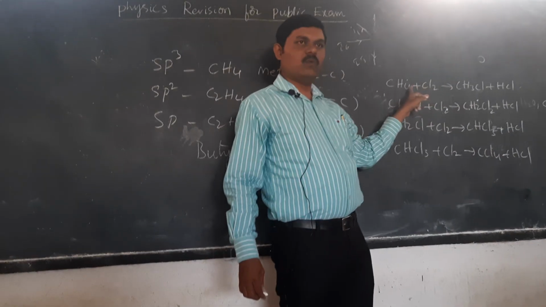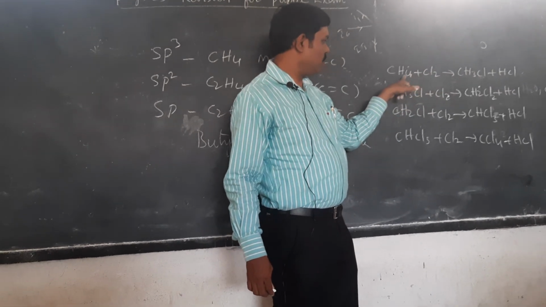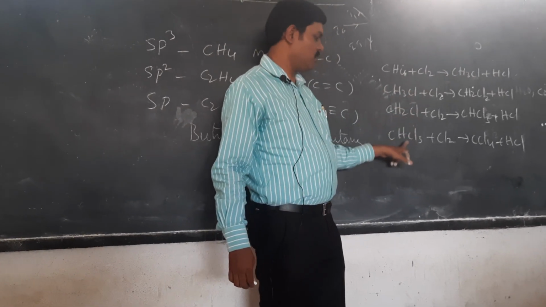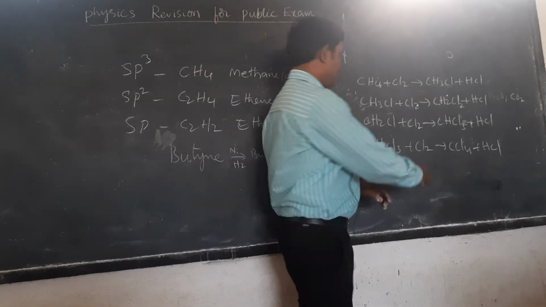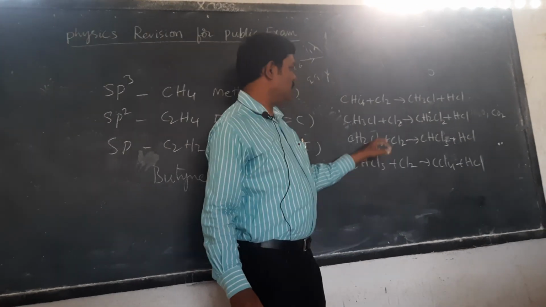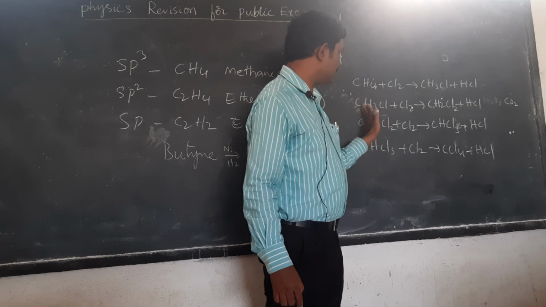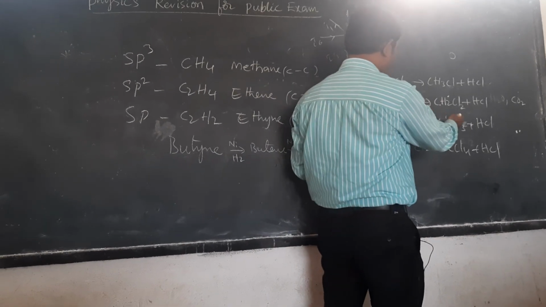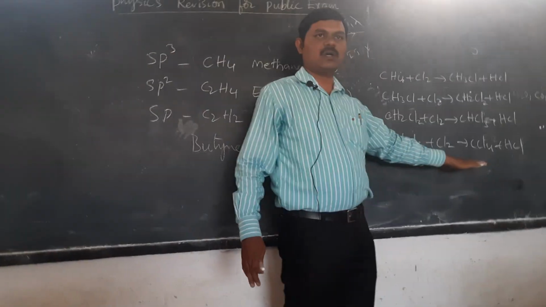Every time one hydrogen is replaced with chlorine. So see here, 4 hydrogens, 3 hydrogens, 2 hydrogens, 1 hydrogen, and chlorines are adding: CH3Cl, next CH2Cl2, next CHCl3, then CCl4, carbon tetrachloride.